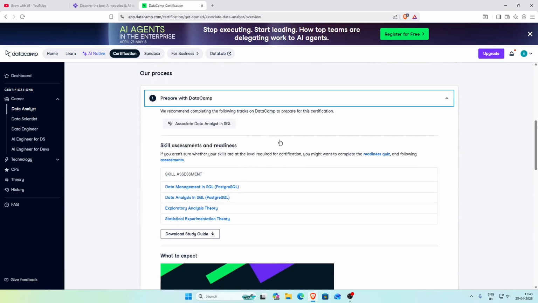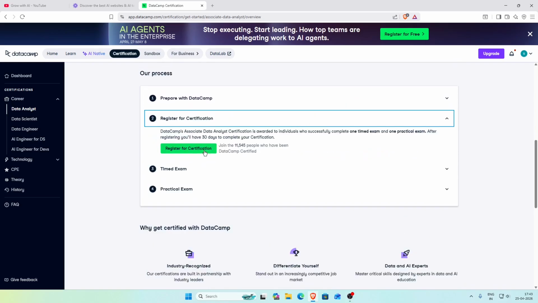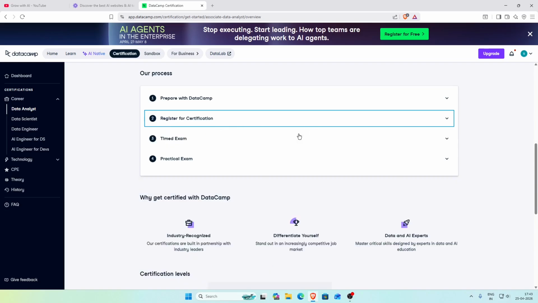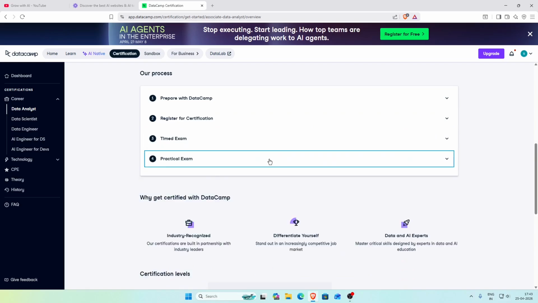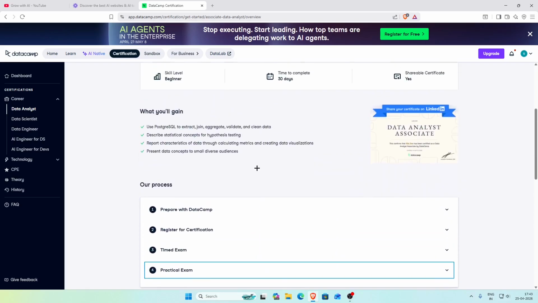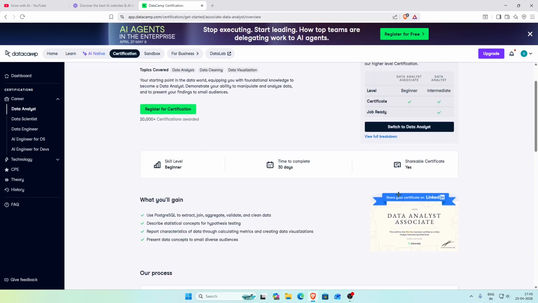So as you can see over here, prepare with DataCamp. These are the skill assessments for the first one. Then register for the certification. You have to register after you do all the courses for the data analyst certification. And it's awarded to individuals who successfully complete one timed exam and one practical exam. After registering, you have 30 days to complete your certification. Once you give the timed exam and the practical exam, you get your certification related to data analyst.